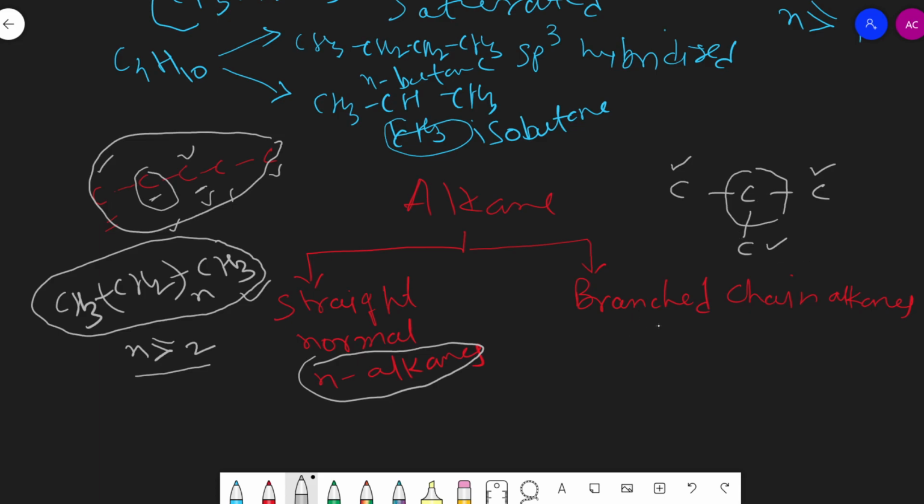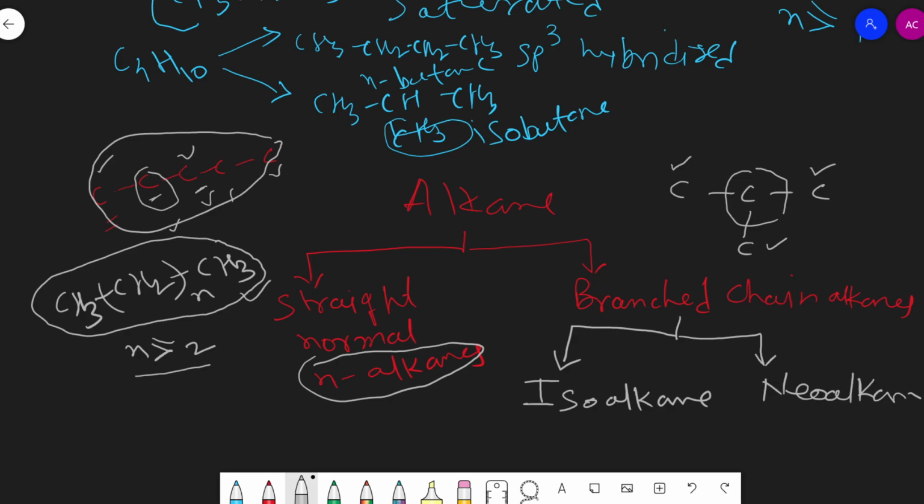So branched chain alkanes, on the basis of the branching of one methyl group present or two methyl groups present, are divided into two classes. Means branched chain alkanes are of two types. One is isoalkane and another is neoalkane. Here both are branched chain alkanes.